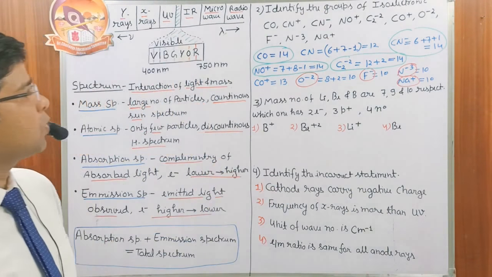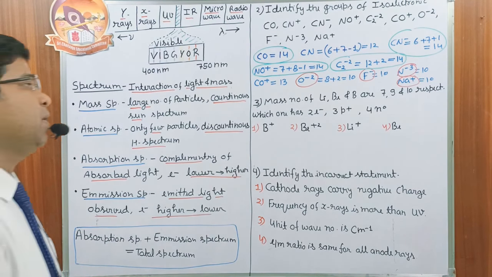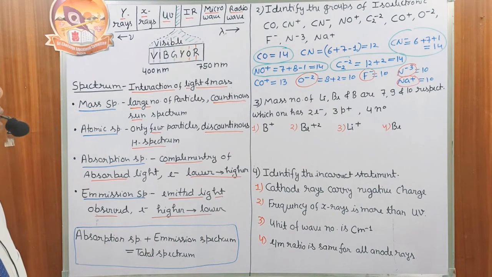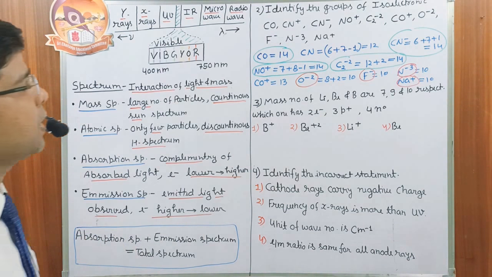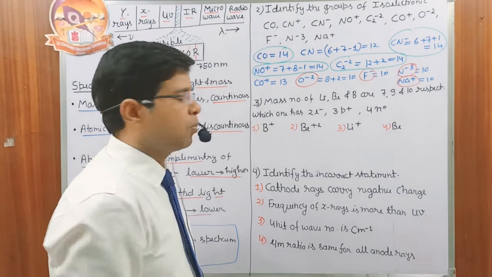Now in the next question, the mass numbers of lithium, beryllium and boron are 7, 9 and 10 respectively, which has 2 electrons, 3 protons and 4 neutrons. This question is very easy because first we have to find out the number of protons.